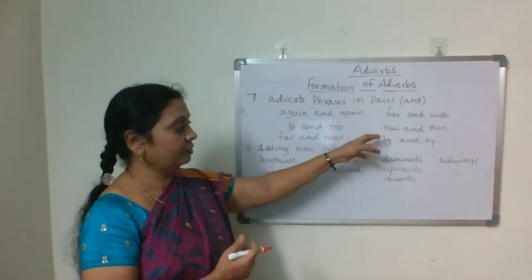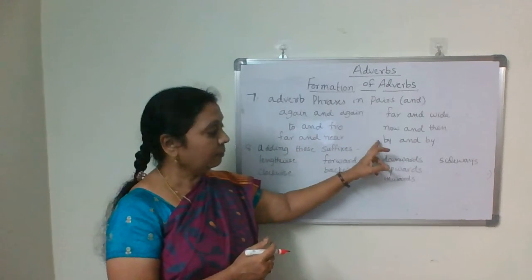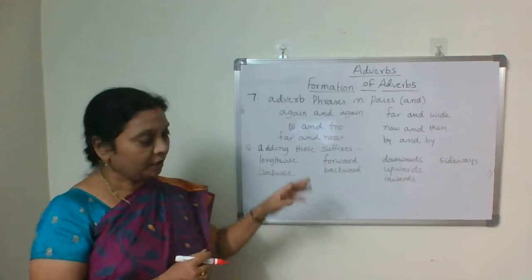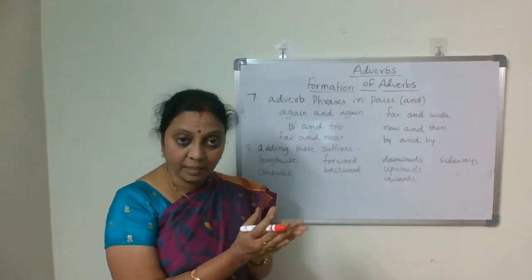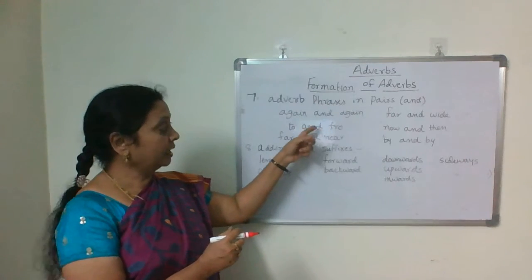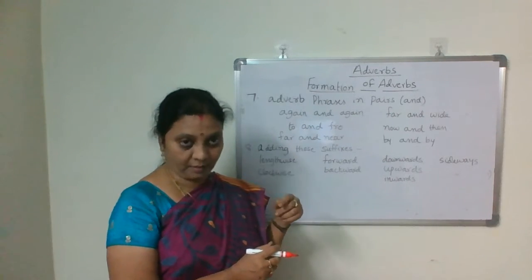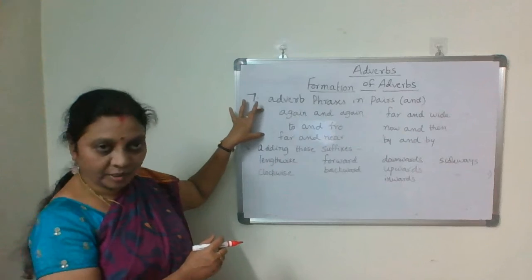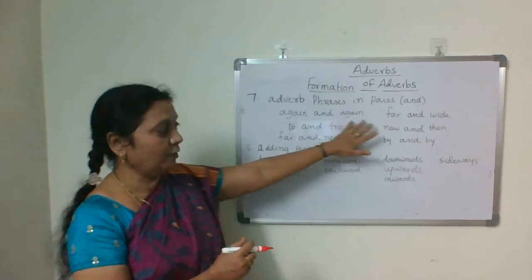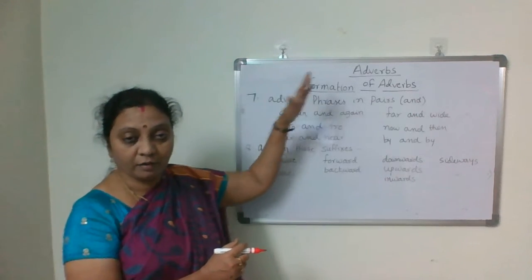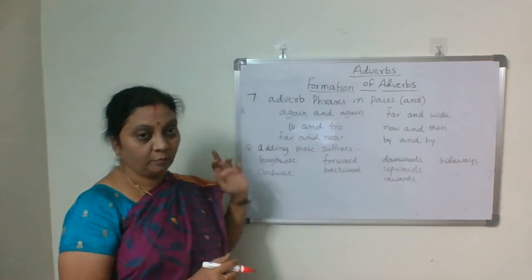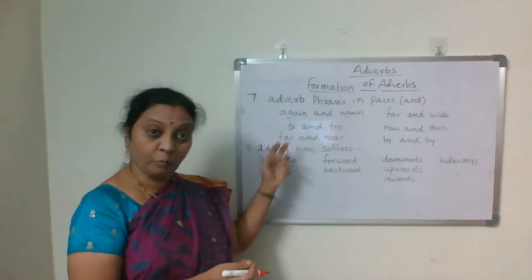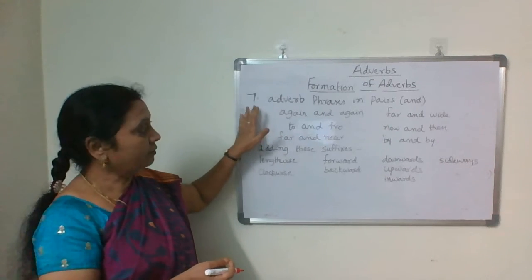These are the common words we get. Now and then, by and by, over and over, out and out. These are adverb phrases which are used in pairs, and you just connect them by using the word and.